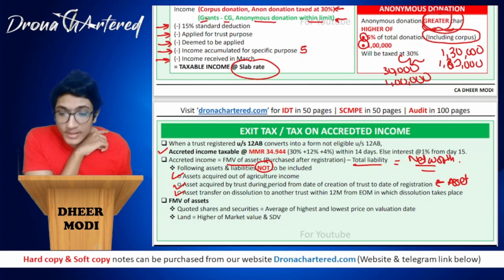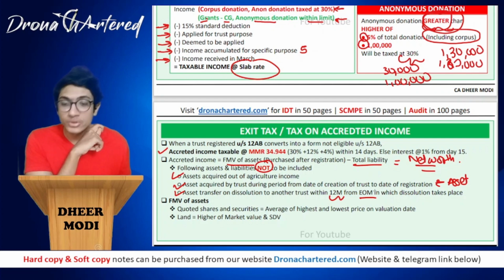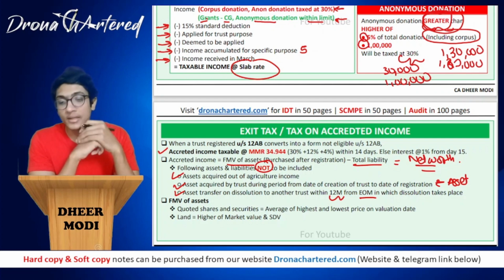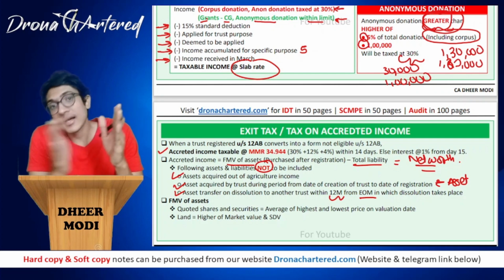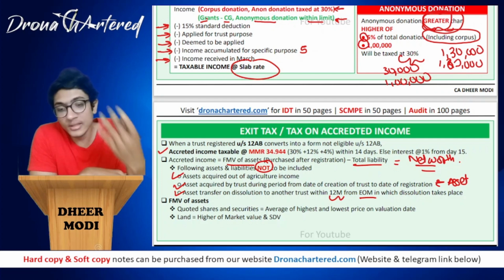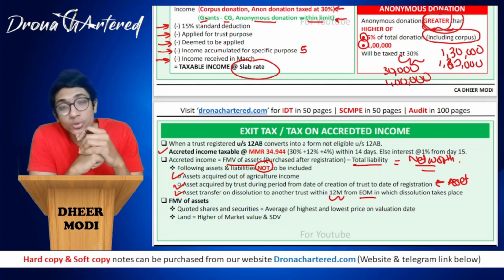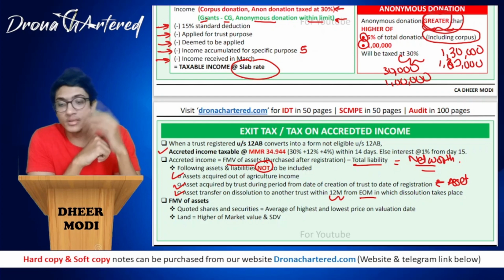Next is any asset transferred on dissolution to another trust within 12 months from the end of the month in which dissolution takes place. If you transferred any asset to another trust before dissolution, that is before converting to such an entity, within 12 months. So during the last 12 months, these will not be considered and these will be added to your assets value.